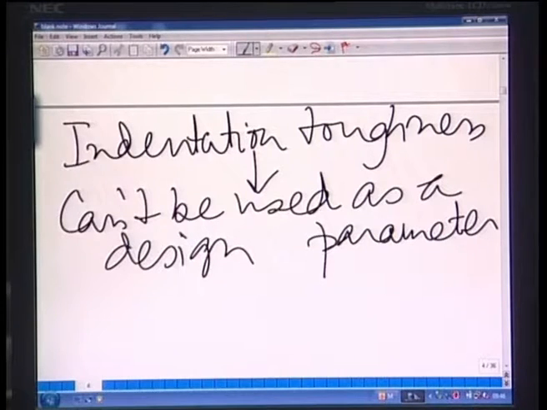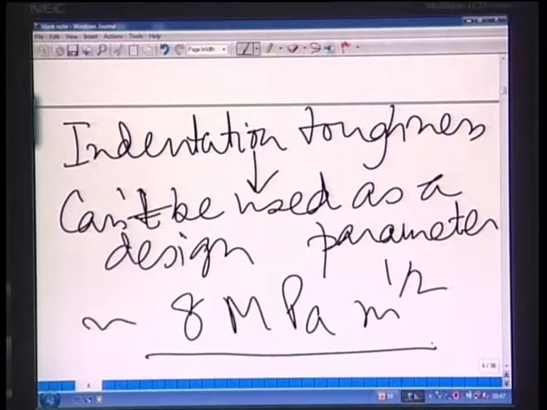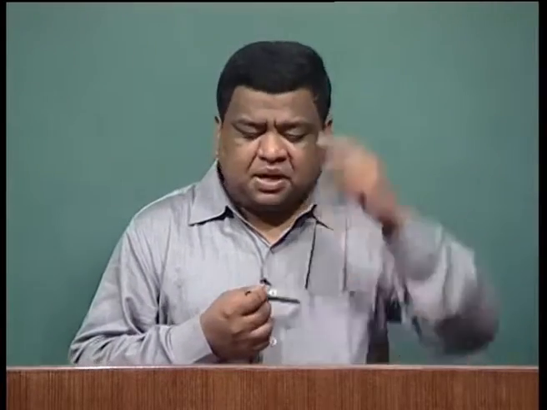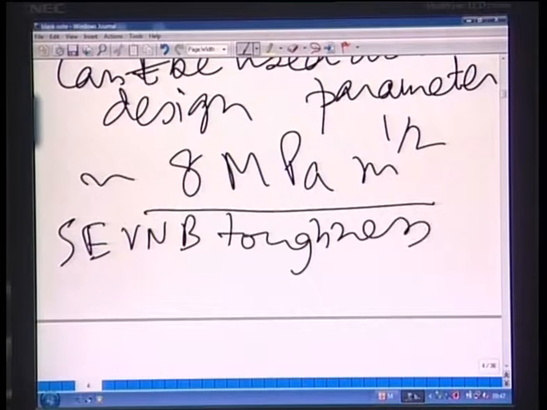What it means is, if you get an indentation toughness value of, let's say, 8 MPa square root meter, you cannot say that the same material in actual practice or in reality will have the same level of toughness, because short crack toughness typically overestimates the fracture toughness. Therefore SEVNB toughness values are a more realistic estimate.